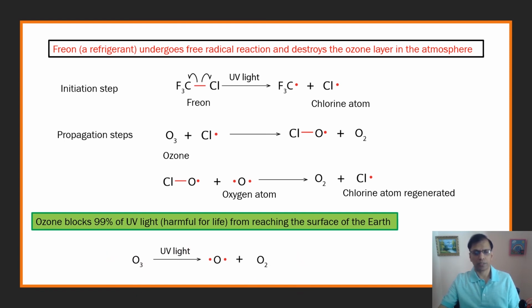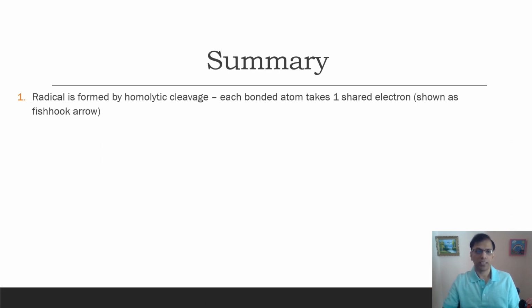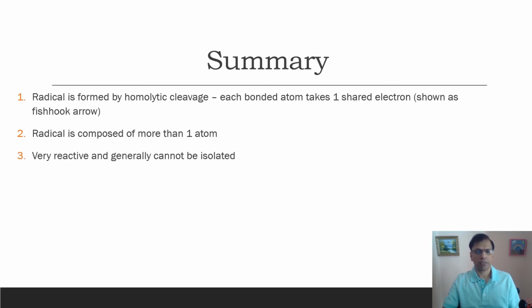and it helps people. So in summary, radicals are formed by homolytic cleavage, and each bonded atom takes one shared electron, shown as a fishhook arrow. A radical is composed of more than one atom. They are very reactive and cannot be isolated.